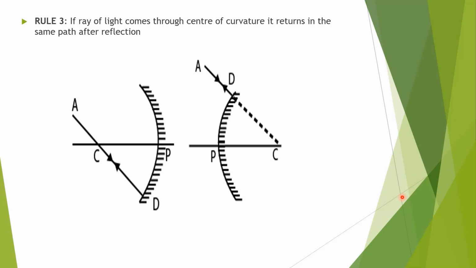Now the third rule: if a ray of light comes through the center of curvature, then it will return along the same path after reflection. The incident ray is coming from C, meaning the center of curvature, and after reflection it will return along the same path.